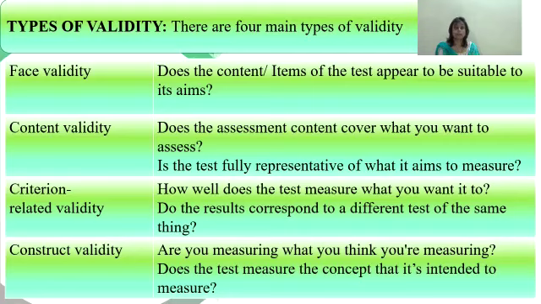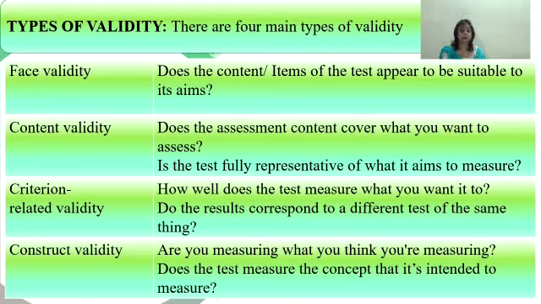For face validity, does the content or item of the test appear to be suitable to its aim? For content validity, does the assessment content cover what you want to assess? Or is the test fully representative of what it aims to measure?